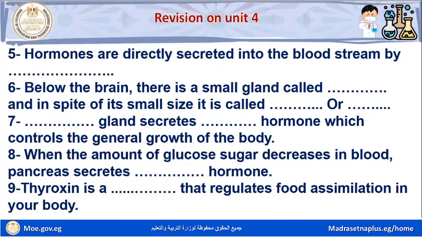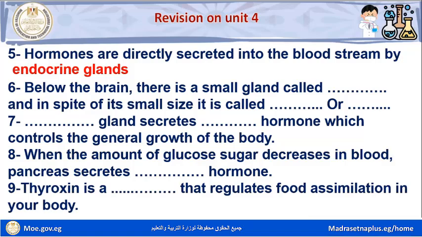Question number five. Hormones are directly secreted into the bloodstream by space. Hormones are directly secreted into the bloodstream by endocrine glands.